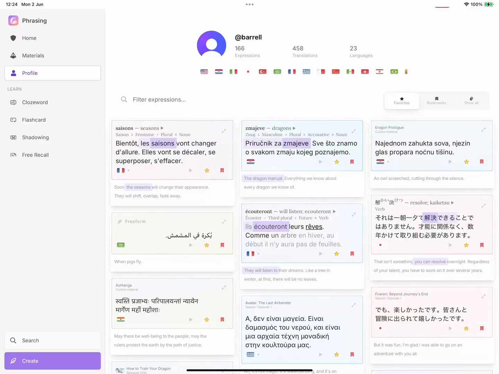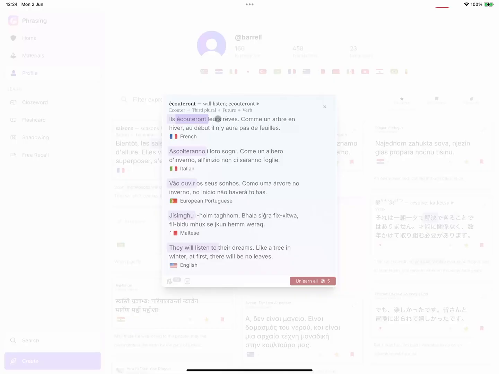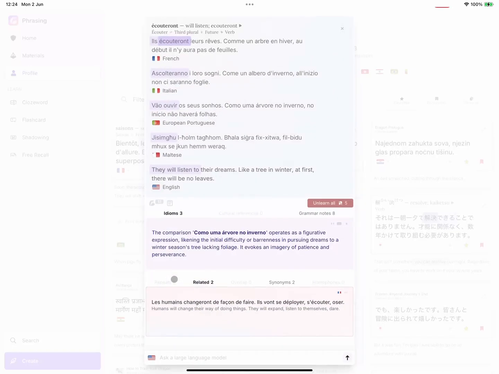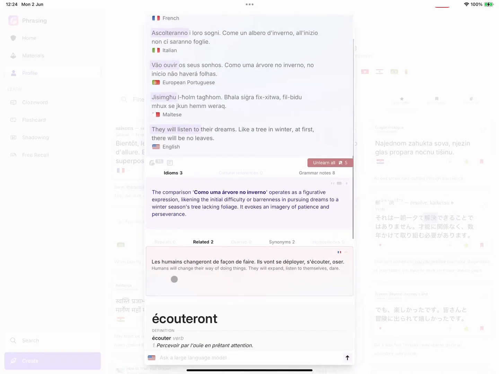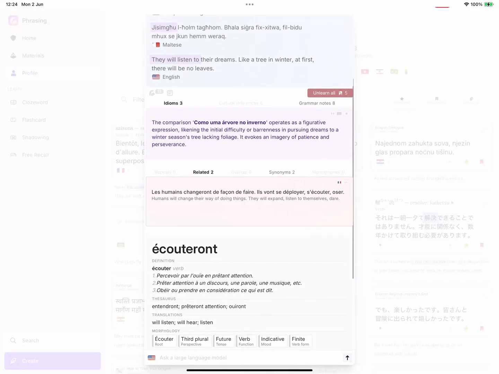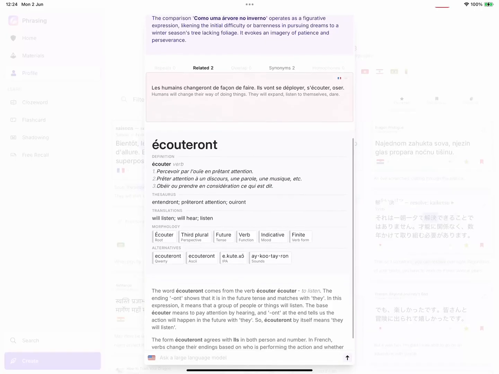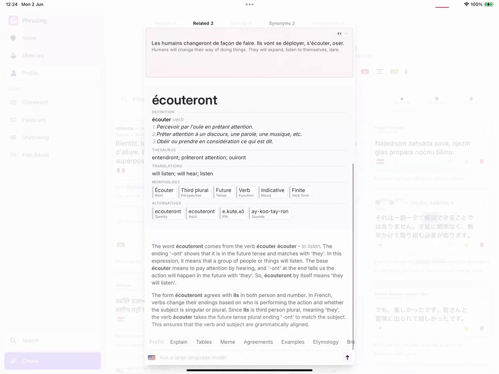If we open up this expression here, you can see that expressions can contain more than 2 languages, and that the alignments are applied across all the languages, which means you're not just limited to learning languages from English. And lastly, in the bottom left of the card, you'll see that we go into way more detail than can be covered in one video. From idiomatic explanations and cultural references, to similar words and false friends, to dictionary lookups and plain English breakdowns, expressions have it all.